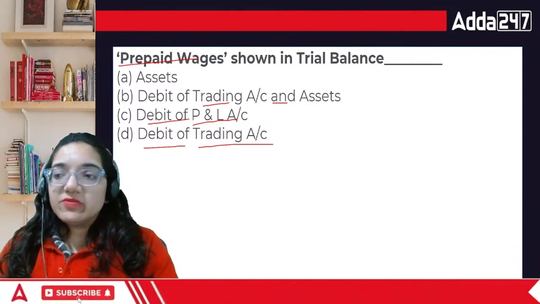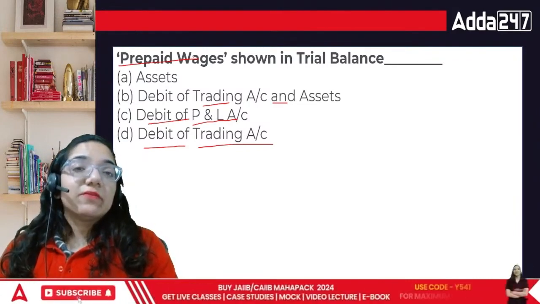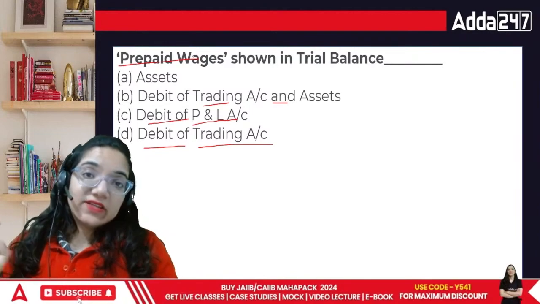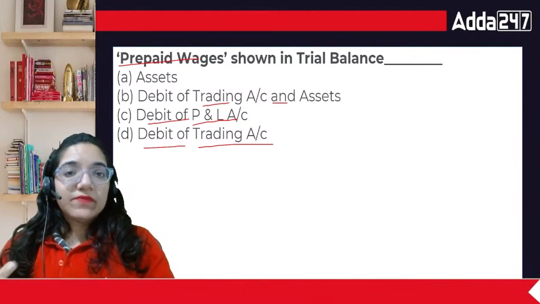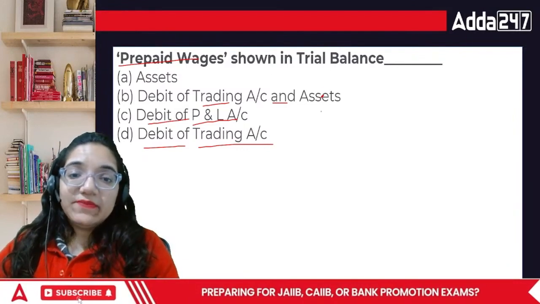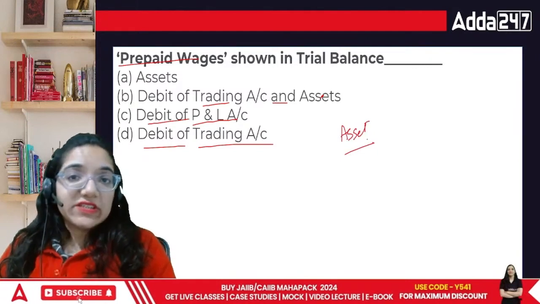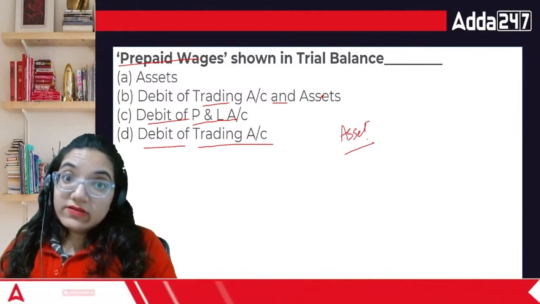Now, prepaid wages means what? I have paid the wages in advance, so my employee can never complain. I'll be like, I have paid in advance, so you can feel that particular pride in this. That's a debit side item. This is basically an asset. Now the point is, does this belong to this year? It doesn't. Why? Because